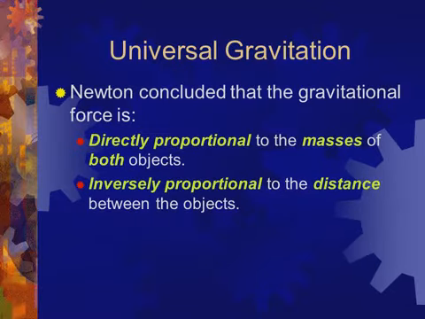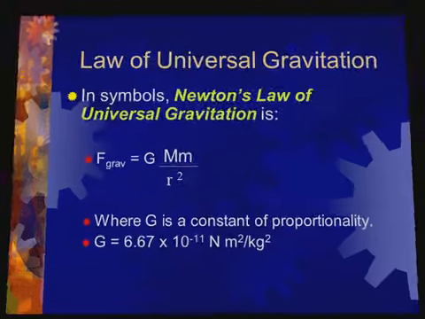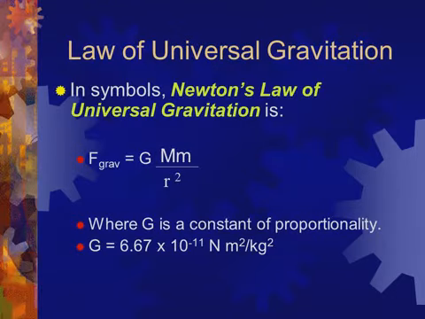Universal gravitation. The force of attraction between two objects depends on two main factors. It is directly proportional to the masses of both objects and inversely proportional to the distance between the two objects. Here is the mathematical presentation of the universal gravitation law. F is equal to capital G m1 m2 upon r square. G is the universal gravitational constant and its value is 6.67 into 10 raised to power minus 11 Newton meter square per kilogram square. And r is the distance between the two objects.